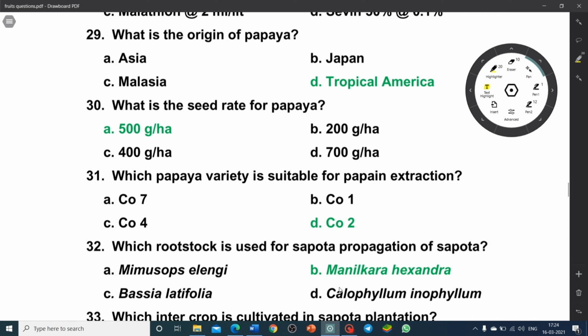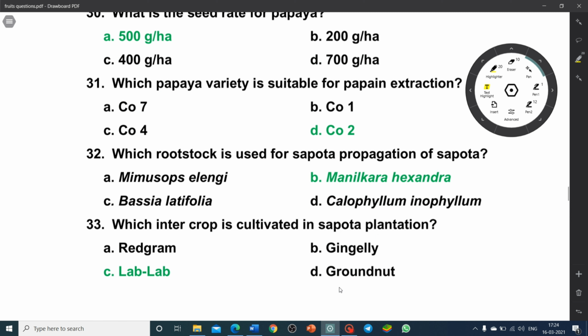What is the seed rate for papaya? 500 grams per hectare, 200 grams per hectare, 400 grams per hectare or 700 grams per hectare? 500 grams per hectare is the seed rate for papaya. Which papaya variety is suitable for papain extraction? Co7, Co1, Co4, Co2. Co2 as well as Co5 is also suitable for papain extraction. Co7 is a gynodioecious variety.